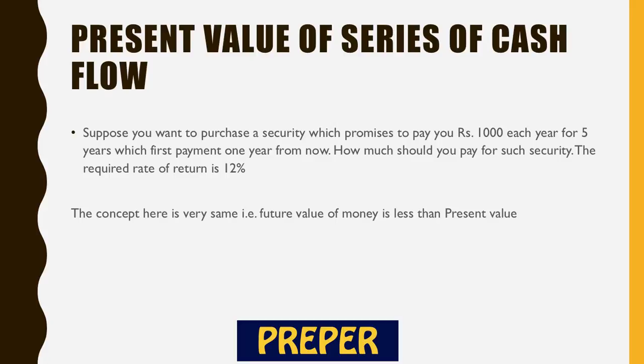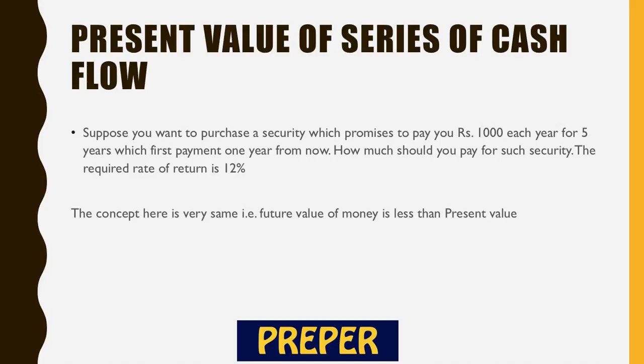So, present value of a series of cash flows. Again, this is equivalent to finding the future value of a series of cash flows. Let's take an example and understand. Suppose you want to purchase a security which promises to pay rupees 1000 each year for 5 years, with the first payment 1 year from now, right? How much should you pay for such a security? The rate of return is 12%.